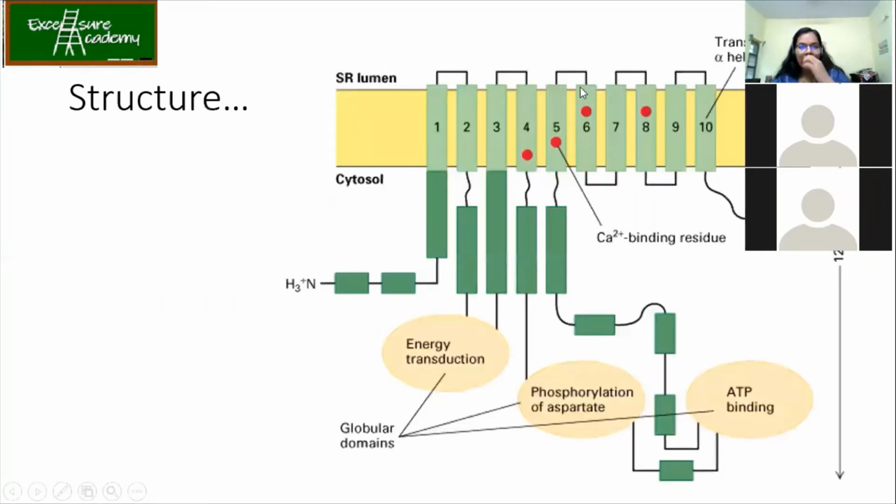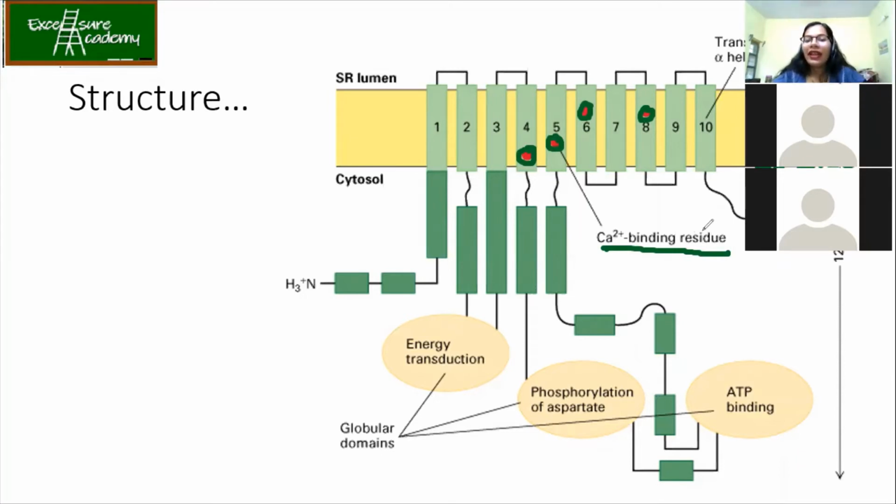Okay, so see the structure over here. How many transmembrane alpha helices are there? So we have around 10 alpha helices. Yes, very good. Now, can you see these red dots, which are the calcium binding residues? Now, who can tell me why we have 4 binding sites?